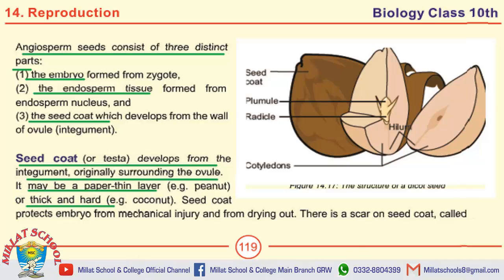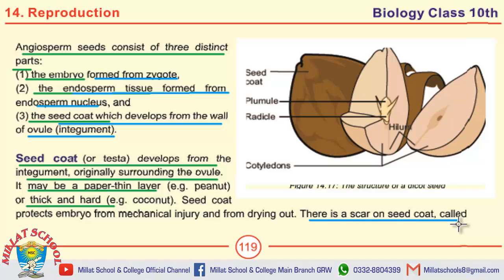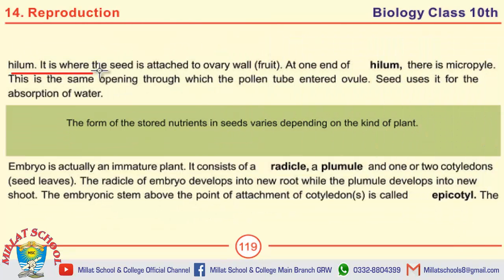Moving toward the important MCQs on this page. Embryo is formed from zygote. Endosperm tissue is formed from endosperm nucleus. Another MCQ includes the seed coat develops from the wall of ovule or integument. The definition of seed coat may also be asked in the form of MCQ. Then the question is, what is hilum? The answer to this question is, there is a scar on the seed coat which is called hilum. Hilum is where the seed is attached to the ovary wall.